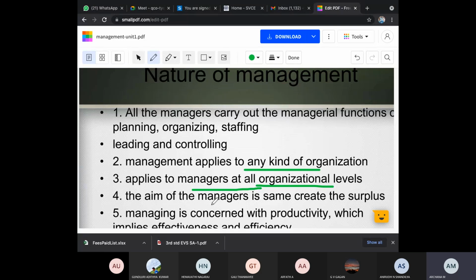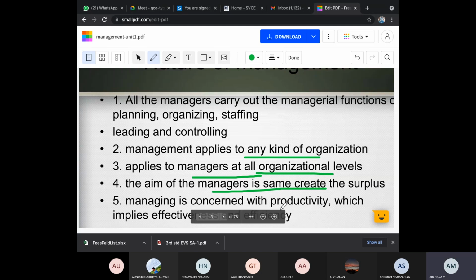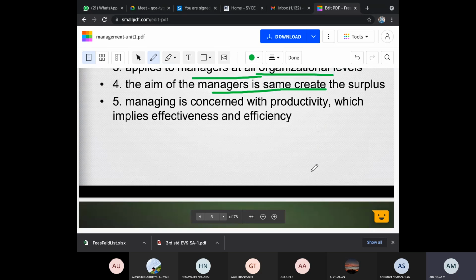Then the aim of managers is the same, that is, to create surplus. I am a manager, and my aim is to build you people in such a way that my product, for example, you people are the stakeholders for me. I have to make you study well so that finally the output is that you clear all the subjects and become a good BE engineer. That is my aim. A manager in a company thinks in some other way based on that organization. Then managing is concerned with productivity, which implies effectiveness and efficiency.